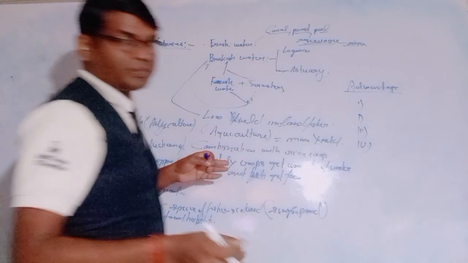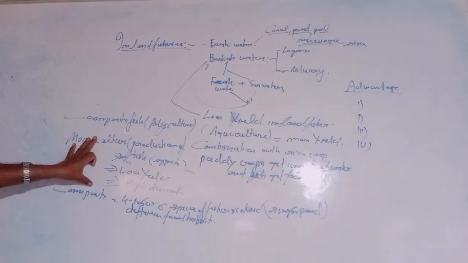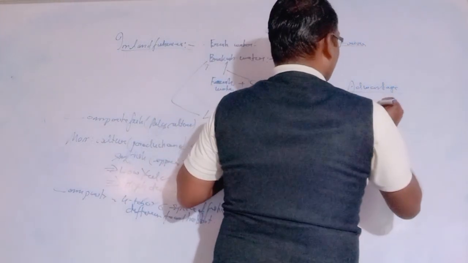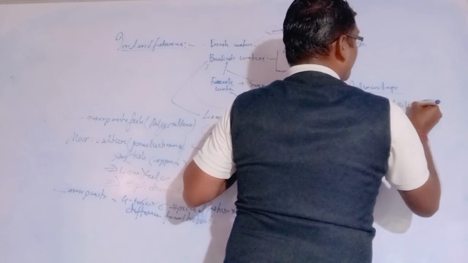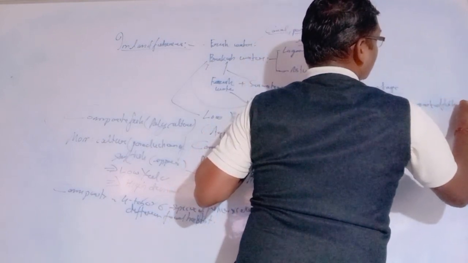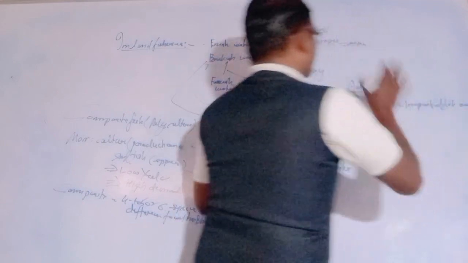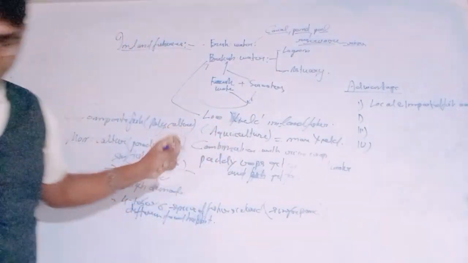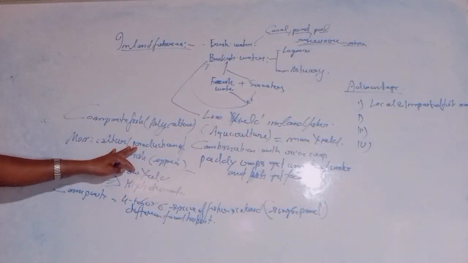We will discuss here, one by one in a systematic way. The first advantage is that both local and imported species are used here. Both local and imported fish are available here, and we can culture them here.